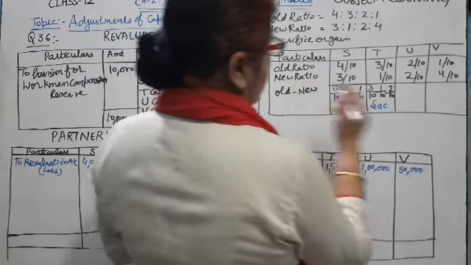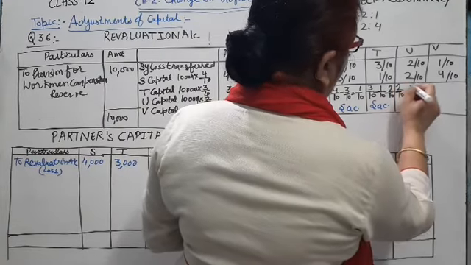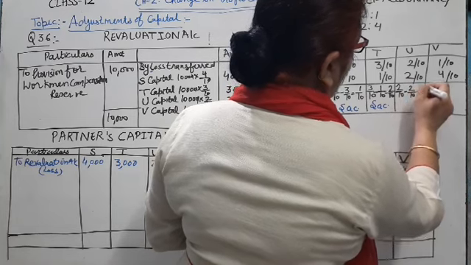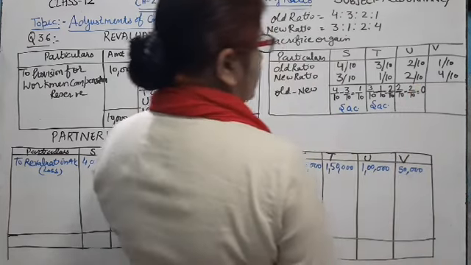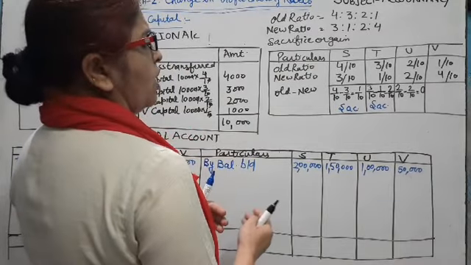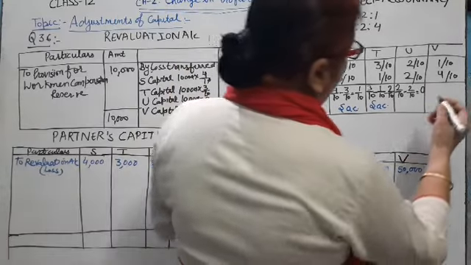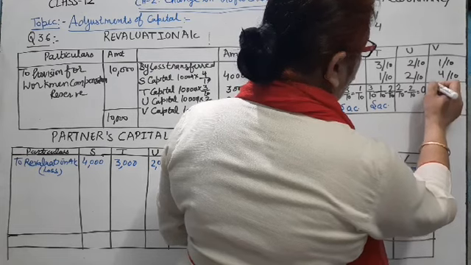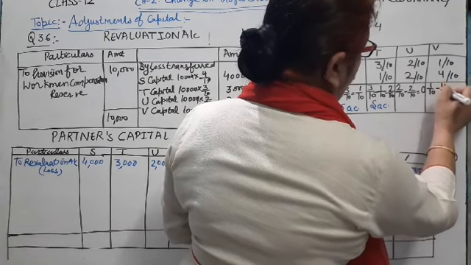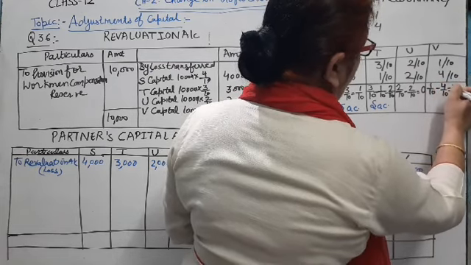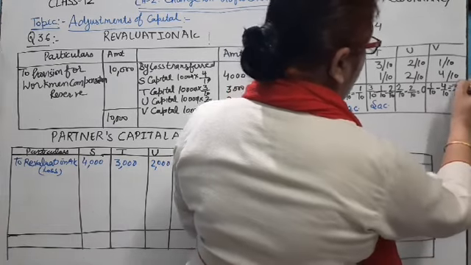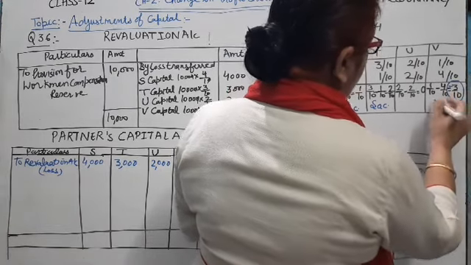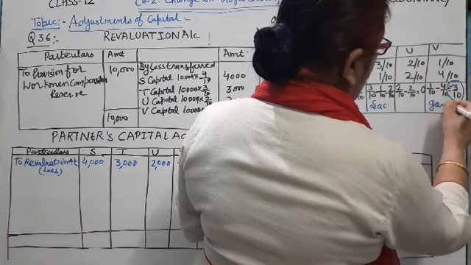Third, 2/10 minus 2/10 is equal to 0, so U does not sacrifice and does not gain. Now we calculate V's share: 1/10 minus 4/10. The answer is minus 3/10. The answer is negative, so V gains.